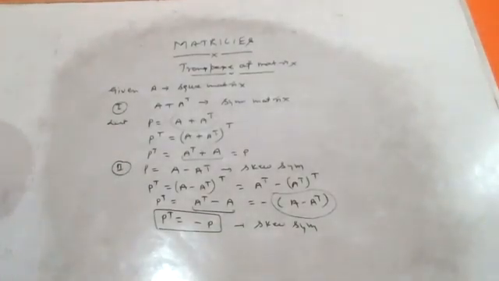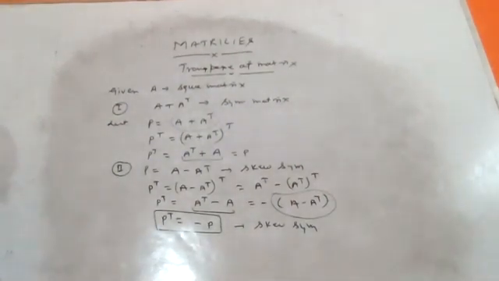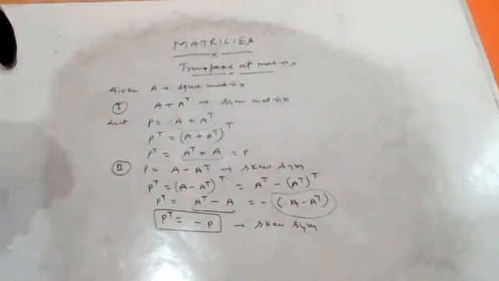First, A plus A transpose is a symmetric matrix, and second, A minus A transpose is a skew symmetric matrix. These are some logic-based questions depending upon symmetric and skew symmetric properties of a square matrix.